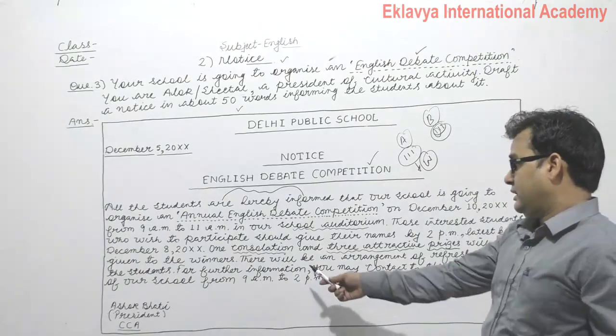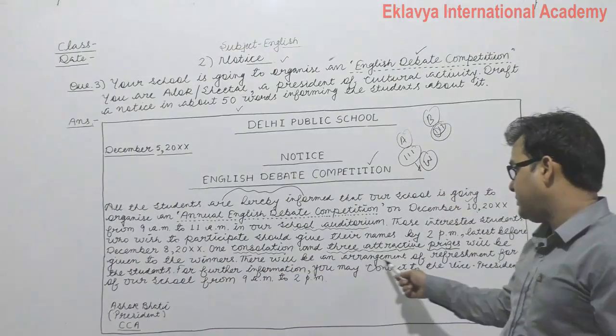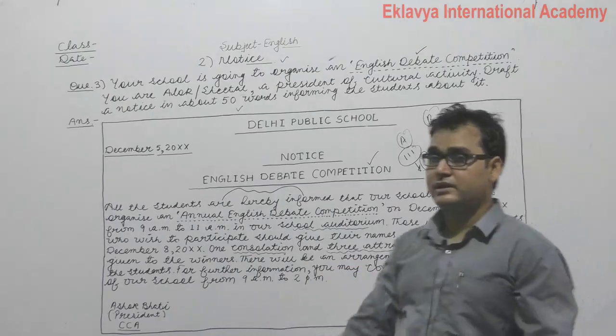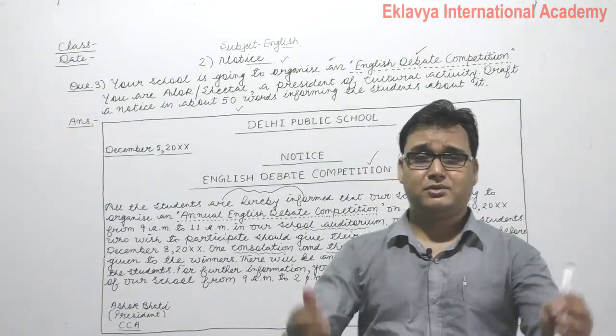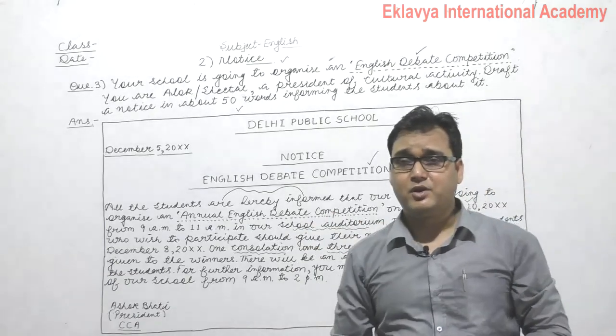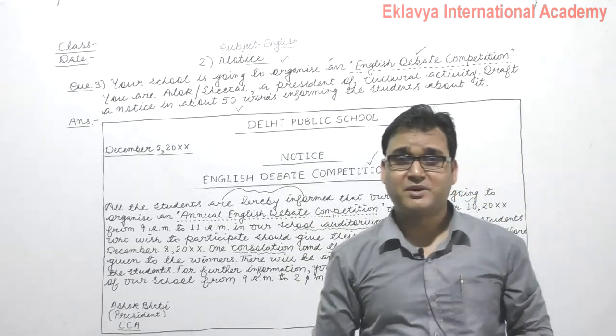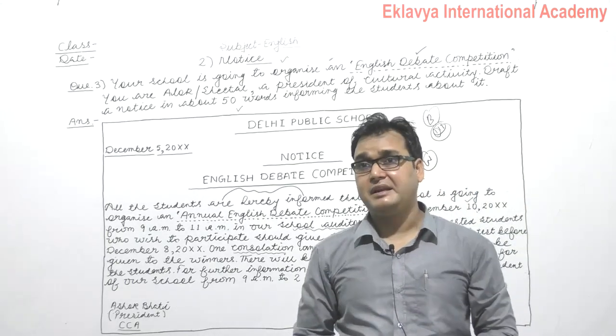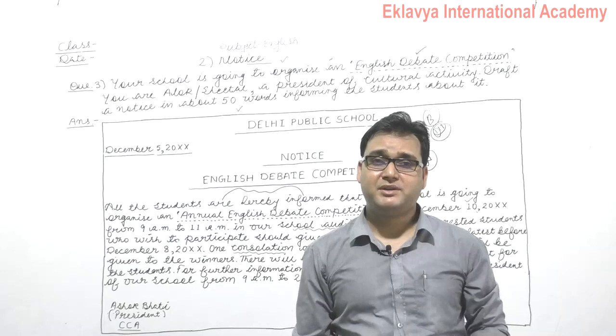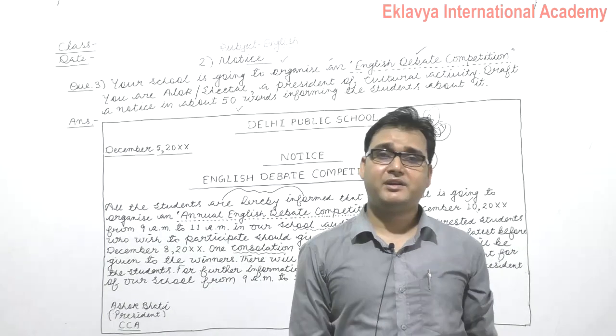Next we have, there will be an arrangement of refreshment for the students. There will be arrangements of refreshment for students, a little snack, because it will motivate the students to participate in this competition. Sometimes students don't love to participate in this kind of competition because of a lack of communication.